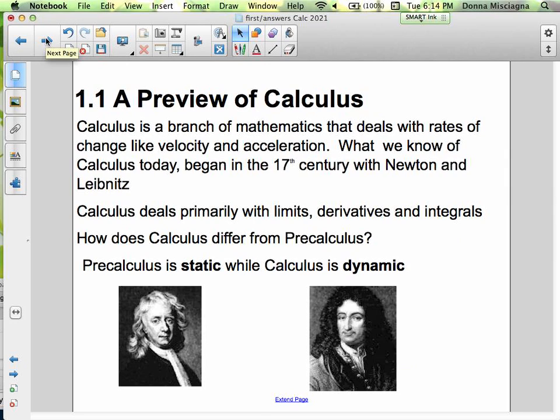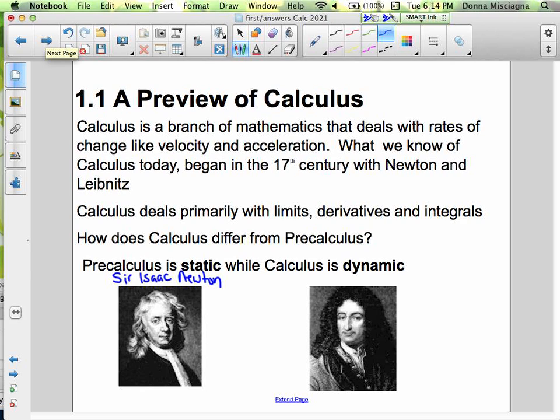Calculus is a branch of mathematics that deals with rates of change, like velocity and acceleration. What we know of calculus today began in the 17th century with Newton and Leibniz. And this is Newton, Sir Isaac Newton. He was knighted, that's why he's Sir. And he's British.